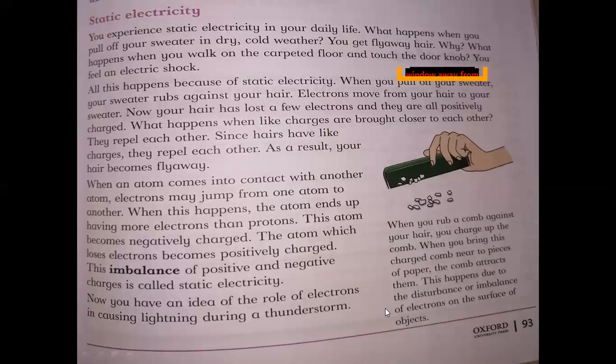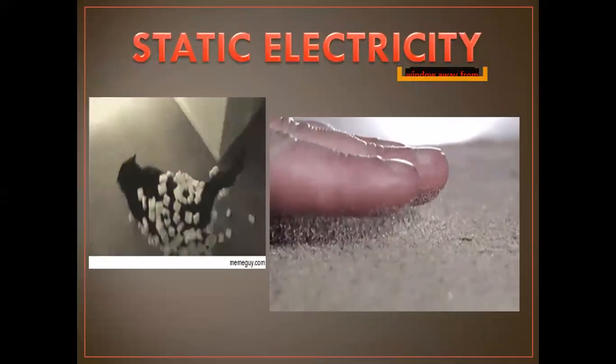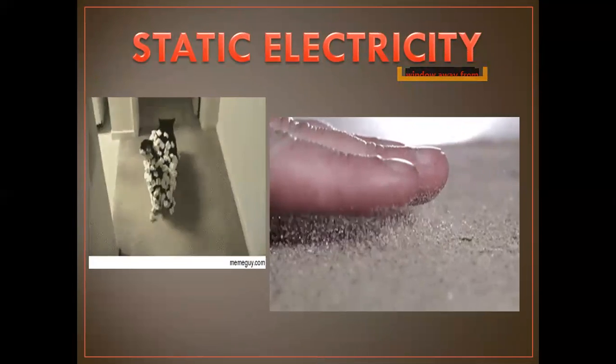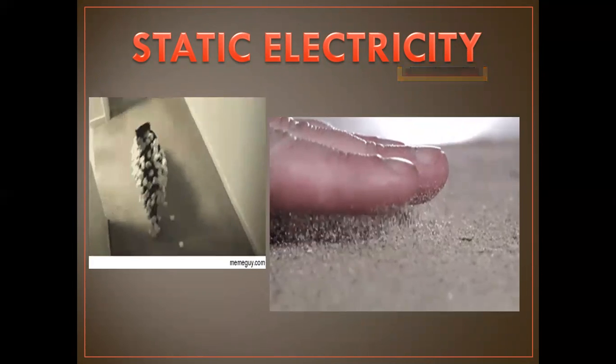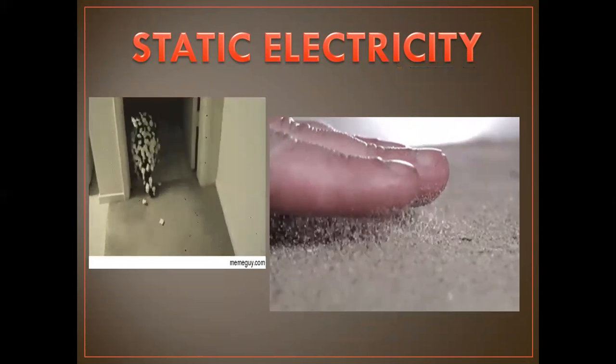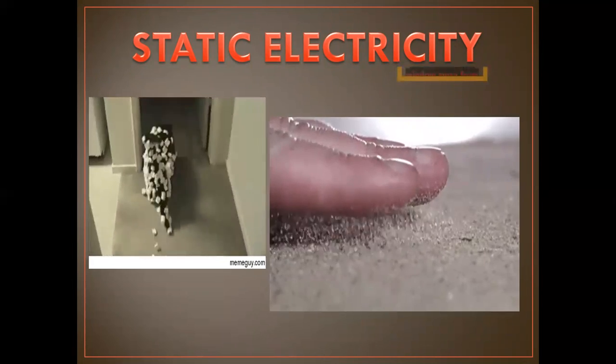This happens due to the disturbance or imbalance of electrons on the surface of the objects. You see, there are two examples of static electricity when you rub your hand and you see that the soil or sand is attracted by your fingers.